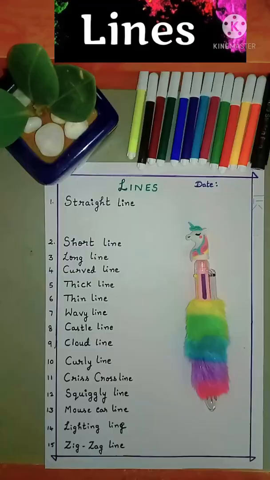Children, every single thing around us is made up of lines and shapes. Without lines and shapes, we cannot draw any drawing. There are tons and tons of lines and shapes. Among them, I will be teaching you some in my class today. So let's see how to do it. In today's class, I'll be teaching you about lines. Let's see 15 types of lines and I will be teaching you how to write them. You have to practice them in your drawing book.